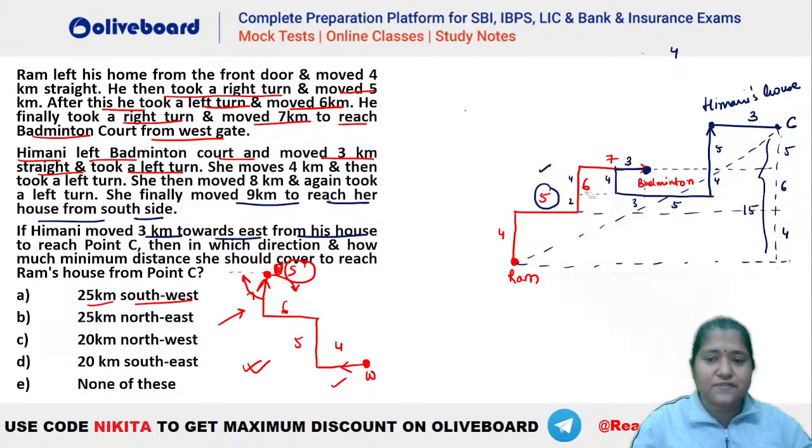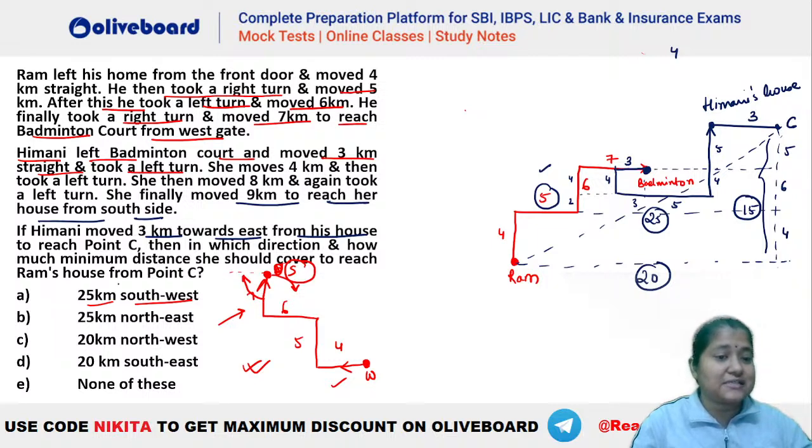This is how much? This is 5. This is 7 total. So 5 plus 7, 12. 12 plus 5 is 17. 17 plus 3 is 20. Yes. So you can see the base is 20 kilometers, right? So base is 20. Height is 15. So what should be the hypotenuse? You can see that's going to be 25. So 25 kilometers would be the right answer.